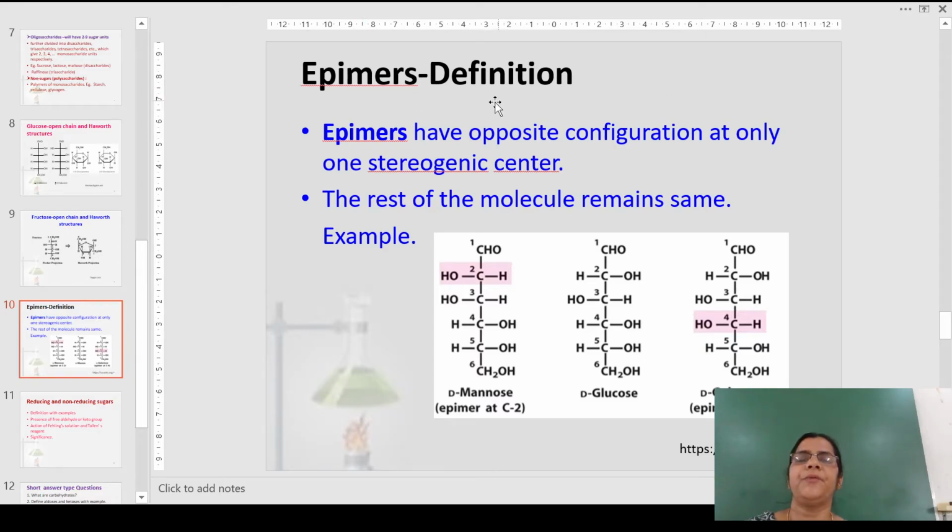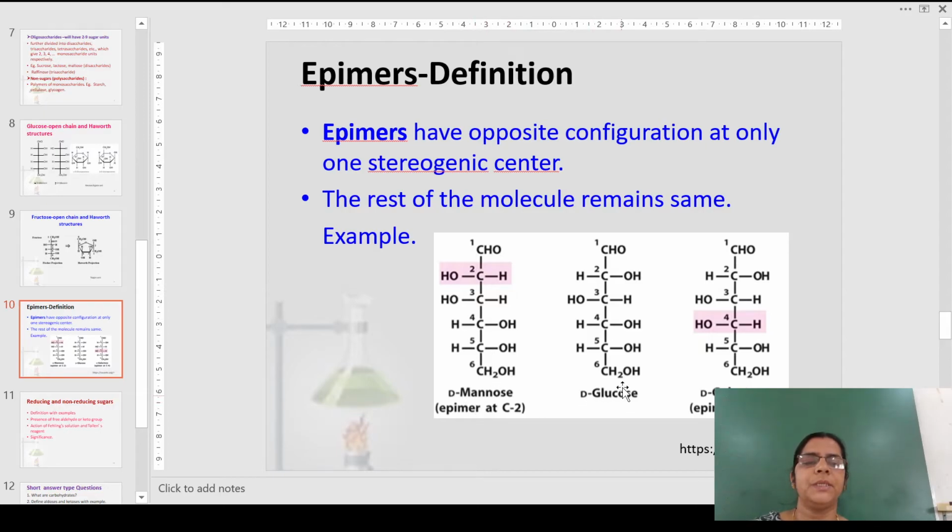Now let us come to the definition of epimers. Epimers are those compounds, those molecules of sugar which have opposite configuration at only one particular stereogenic center. It could be any of these carbons, then they can be called as epimers, whereas the rest of the molecule remains the same. Let me give you an example here. This is D-glucose. We all have seen the configuration or the arrangement of the hydroxyl group goes like this. There is an aldehyde group and a primary alcohol group here. We have OH, H, OH and OH on 2, 3, 4 and 5 carbons respectively.